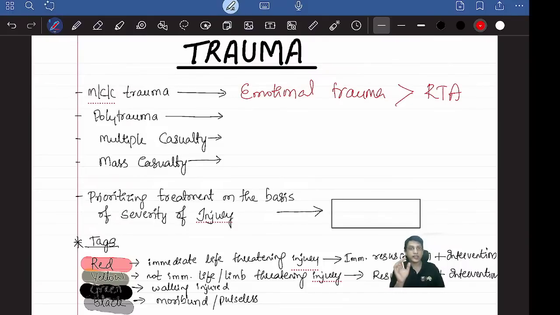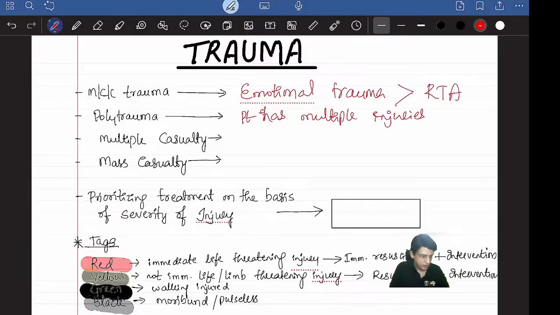That is about trauma, the most common cause. What is polytrauma? If a patient has multiple injuries, then it's called polytrauma. I'm having an injury to my hand, my leg also, my stomach also, then it's called polytrauma. What is multiple casualty and mass casualty? These are wordings interchangeably used in your questions, your MCQs. These are the words, so you have to understand.